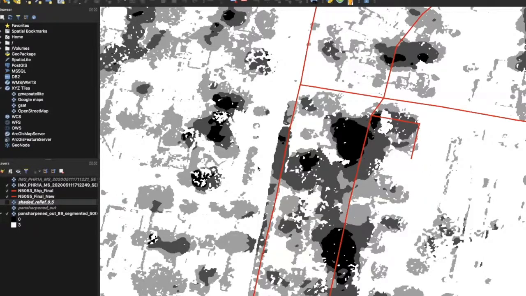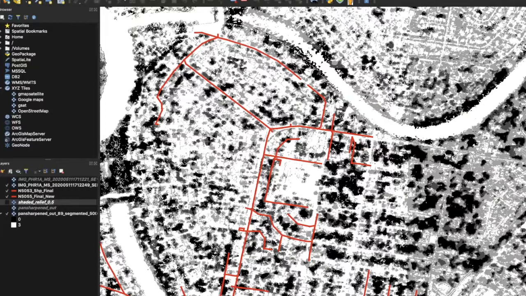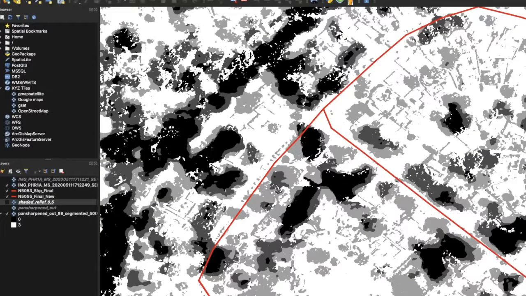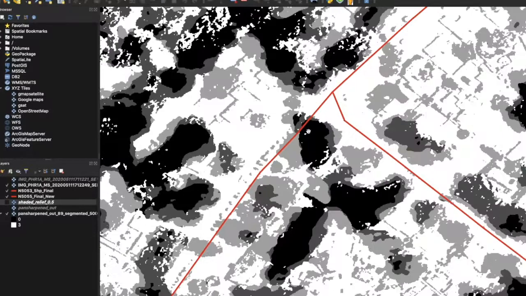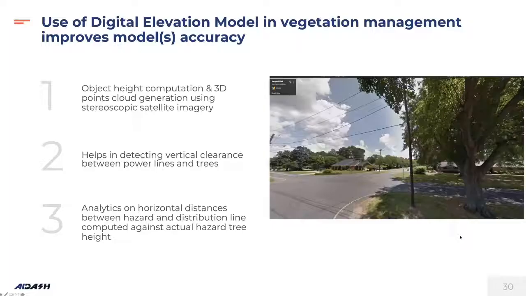Here is another example in which we will identify a large tree. Where the mouse is pointing is a large tree, represented by a set of black pixels. And if you go directly to the street view, we can see the status of this vegetation. Yeah, this is the same thing in the street view.